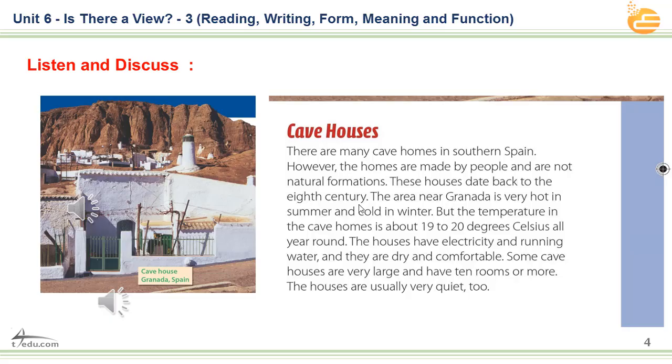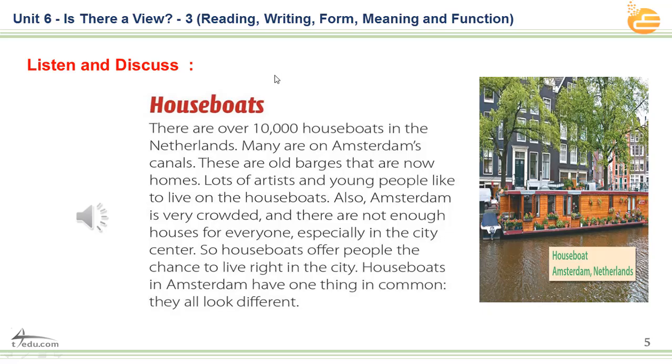According to me, I can. No problem, it's okay with me. Now let's move to the other houses and see what they are about. Well, gentlemen, these houses are houseboats. There are more than 10,000 houseboats in the Netherlands, in Amsterdam.